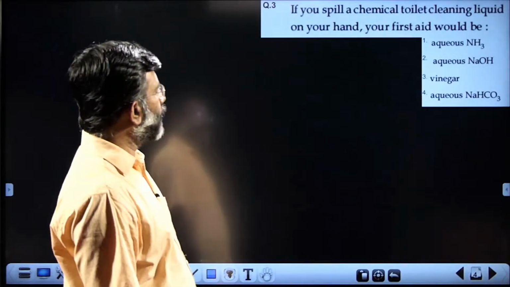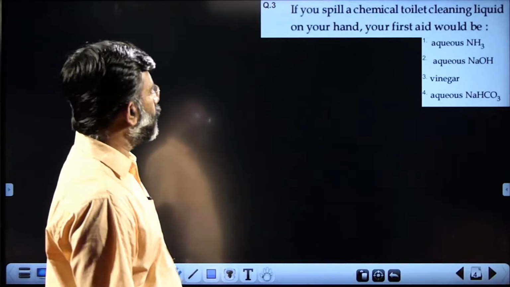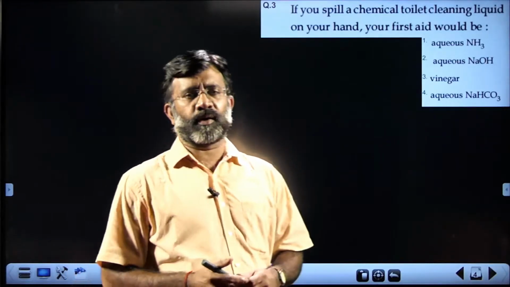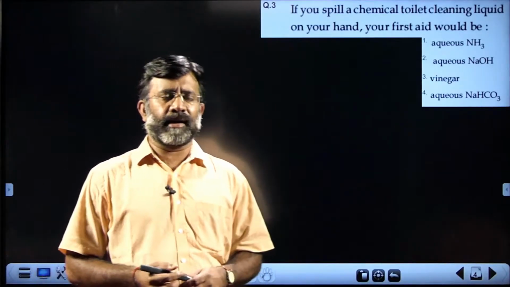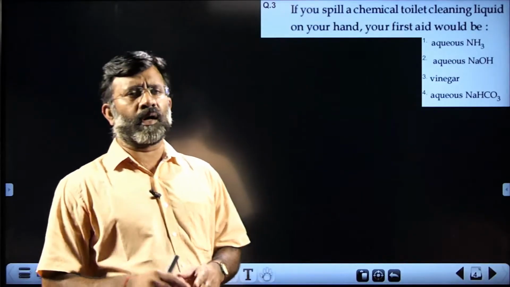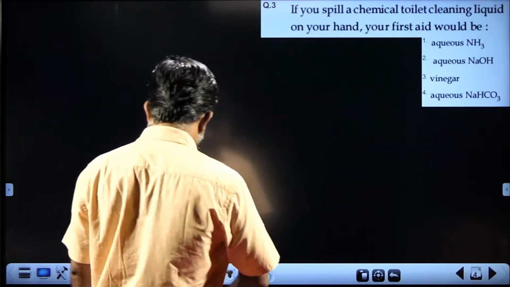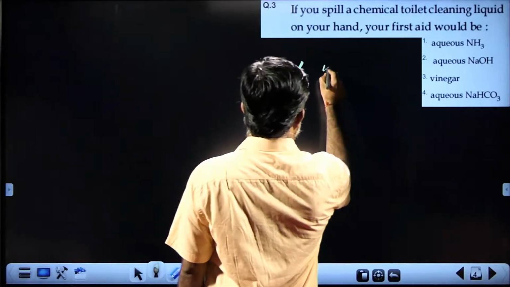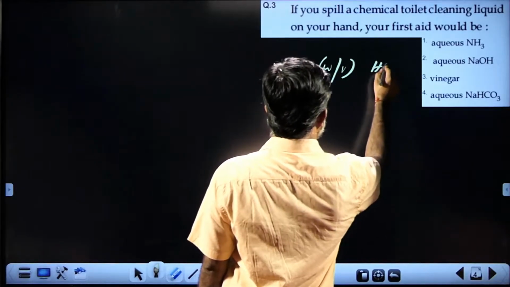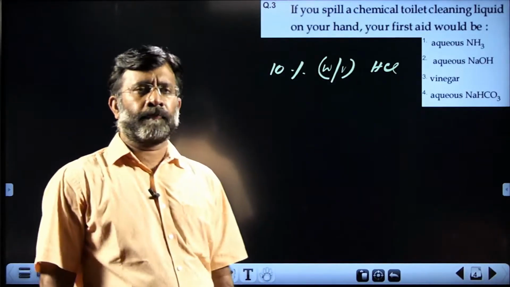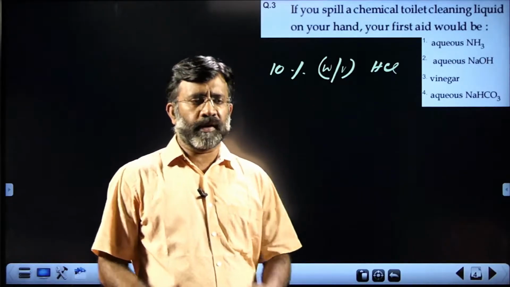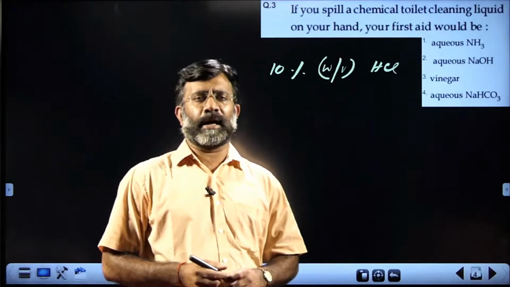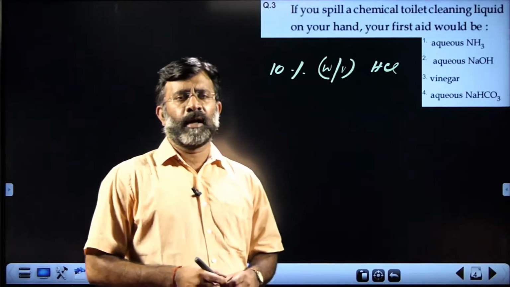Third question. If you spill a chemical toilet cleaning liquid on your hand, your first aid would be? See, what is the major constituent in toilet cleaning liquids? Basically, approximately 10% weight by volume of HCl is a common content in toilet cleaning liquids. So when it is applied on your hands, there will be some sort of irritation. So what do you do?